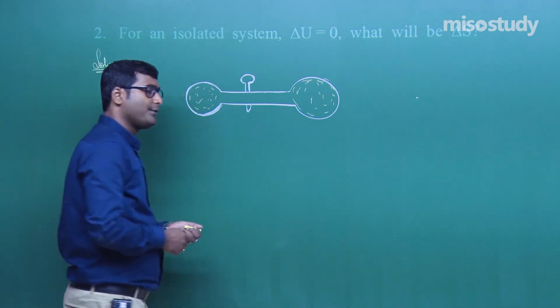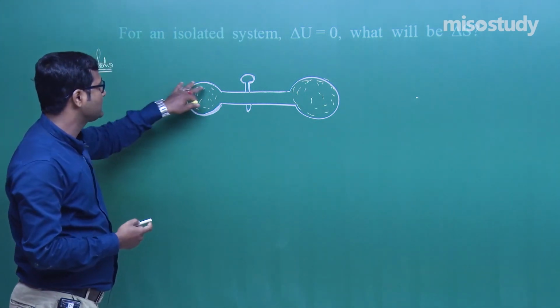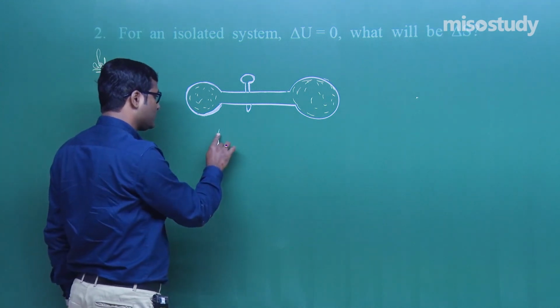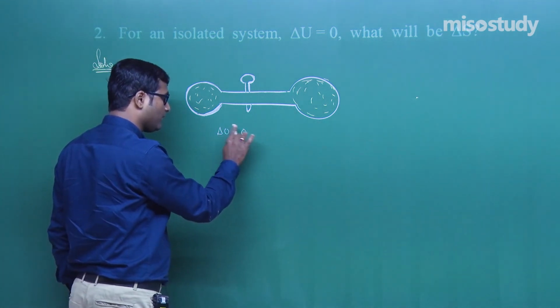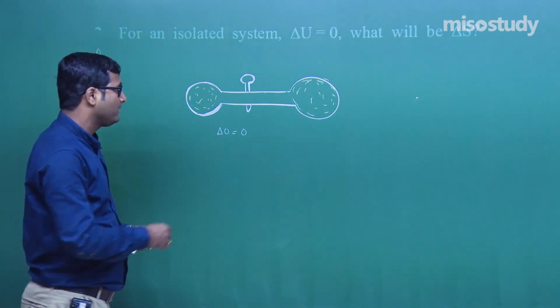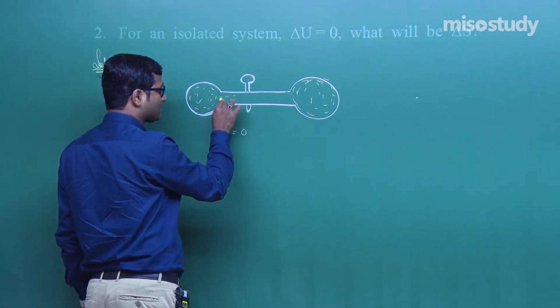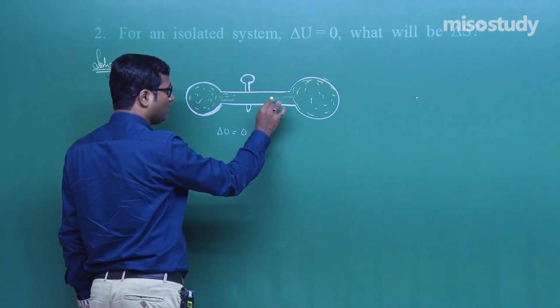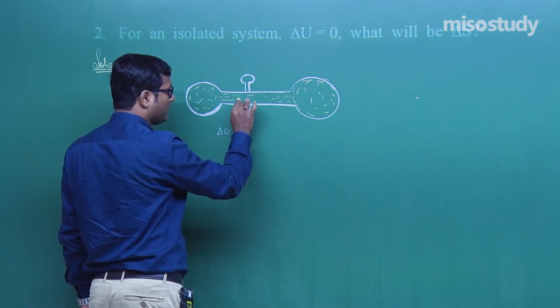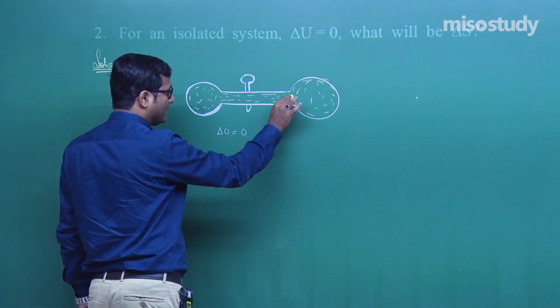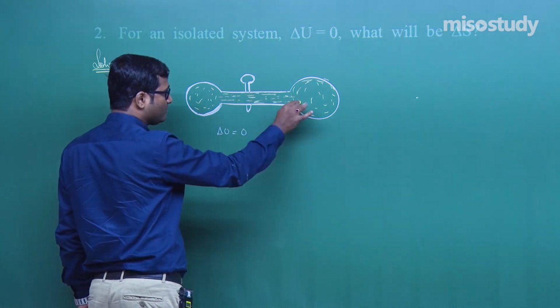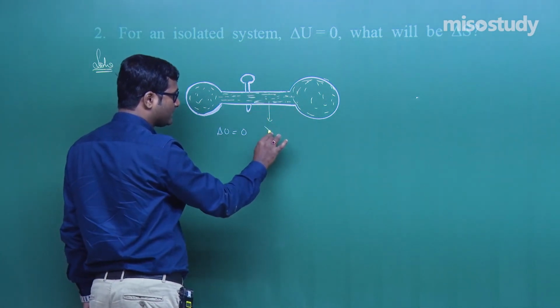Now, as we know, this is the isolated system, that is delta U is equal to 0, given. When this stopcock is opened, what will happen? The gases will start to flow and intermix with each other. Intermixing means the randomness increases here.